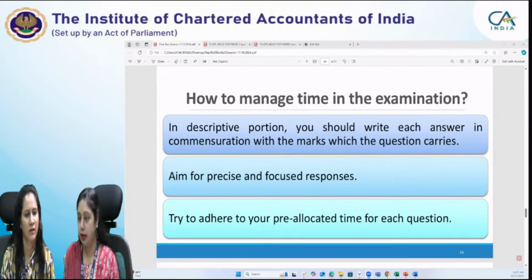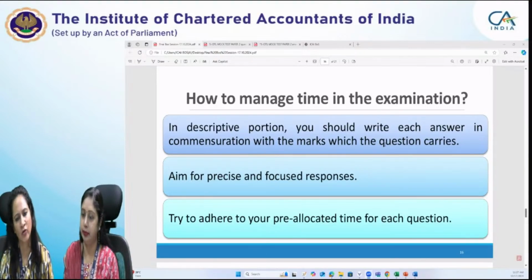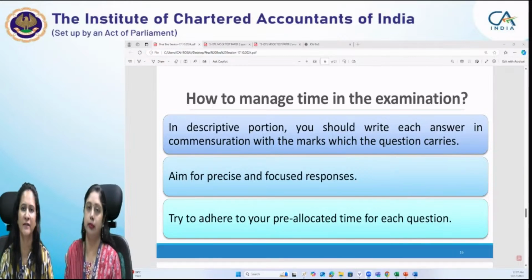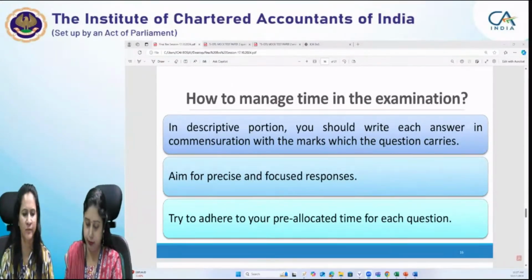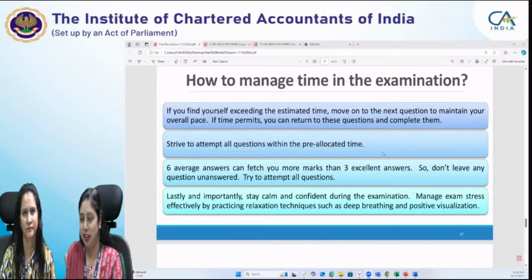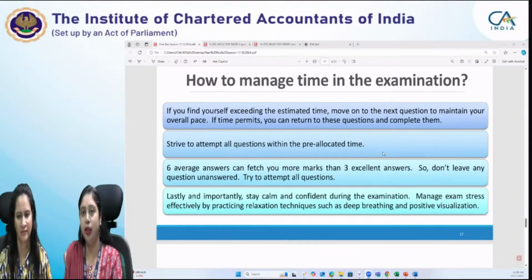As we have discussed already, about how to manage time in the descriptive portion, you should write each answer in commensuration with the marks the question carries, and write to the point, writing precise answers basically. Responses should be focused, and try to adhere to a pre-allocated time for each question, which you have estimated during your 15 minutes revisionary time. If you are exceeding that time too much, you can leave some space there and move to the next question.